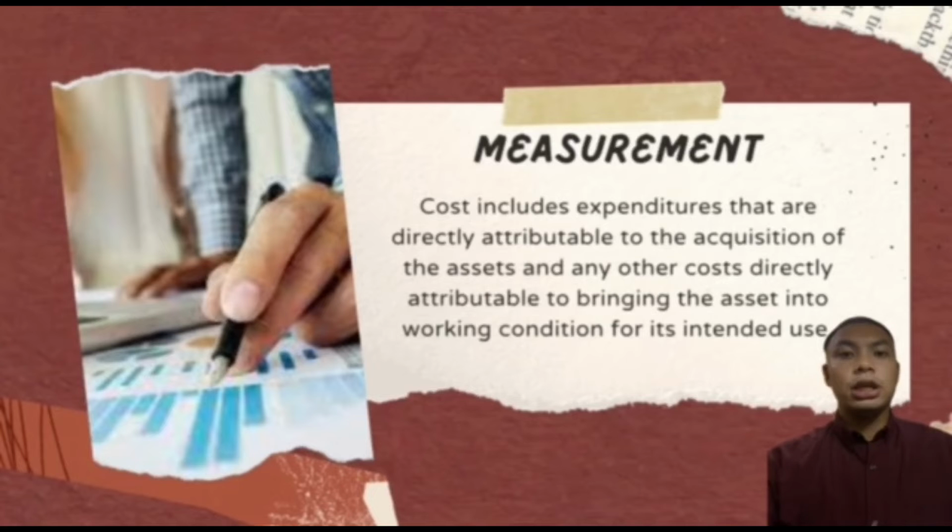Cost includes expenditures that are directly attributable to the acquisition of the asset and any other cost directly attributable to bringing the assets into working condition for their intended use, as well as the cost of replacing components or parts of the assets, and the present value of the expected cost for decommissioning the asset after its use. In addition to the cost of materials and direct labor, the cost of self-constructed assets also includes the cost of raw resources. Borrowing costs are capitalized for qualifying assets in accordance with the accounting policy on borrowing costs. All other repairs and maintenance expenses are accounted for in the profit or loss when they are incurred.